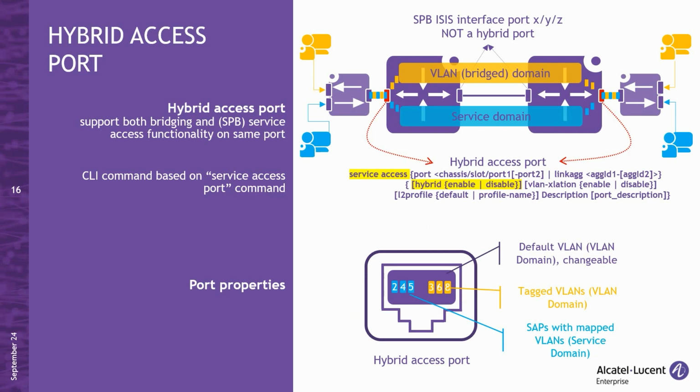This feature is easily configurable using the familiar CLI commands for access port types, with new options to enable or disable the hybrid port functionality. When enabled, the hybrid access port has a default VLAN, set to 1 by default, but configurable by the administrator, and can support multiple VLAN domains as well as multiple SAPs, which serve as entry points to service domains.